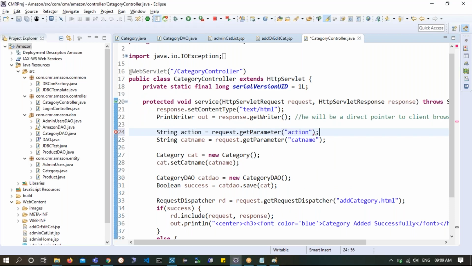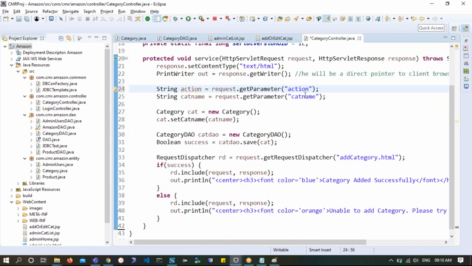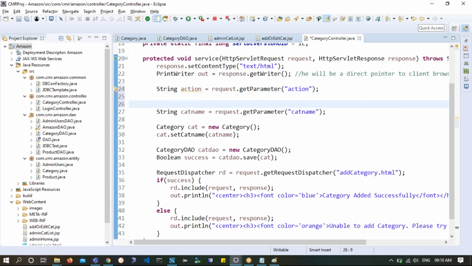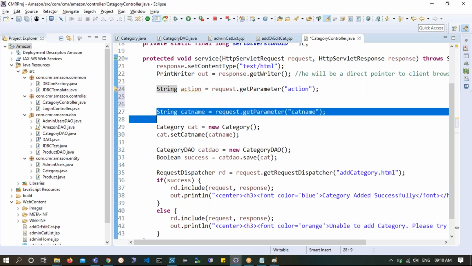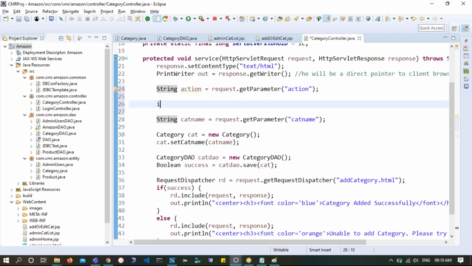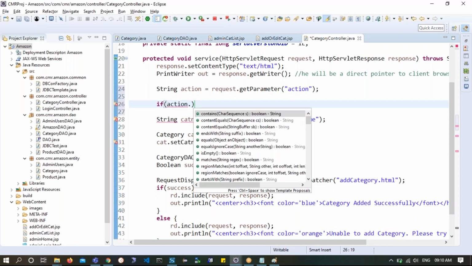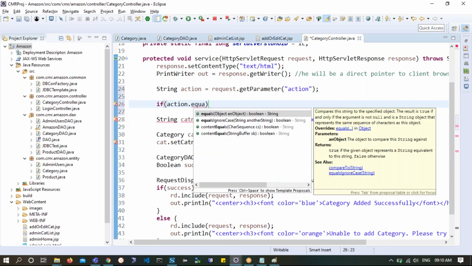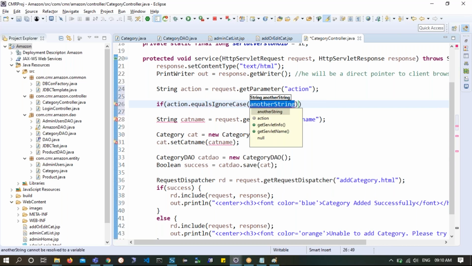Now the action, whatever I get, I'll decide what to do. Then I will think of this category name. So here, now please try to understand. The category name comes to me only in the case of if this action is not delete. So first of all, I'll check if this action what I'm getting dot equals ignore case of something called delete.